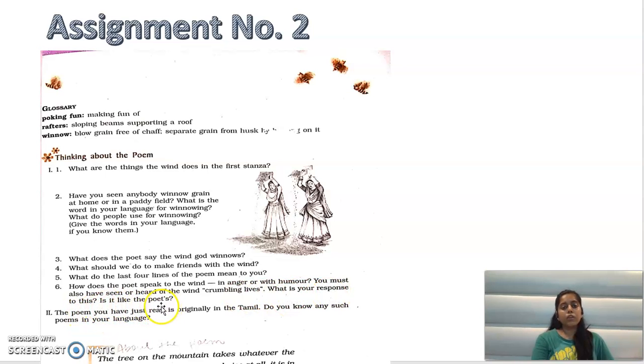Does the wind only do destruction, or does it do something else too, right? Wind also brings rains, which is good for the farms. Okay, so wind is not just for destruction. Wind also brings rains. Wind also makes the temperature cool. So that is also the function of wind. It is not just a thing for destruction. For us, wind is not only a destroyer, it is also a friend for us.